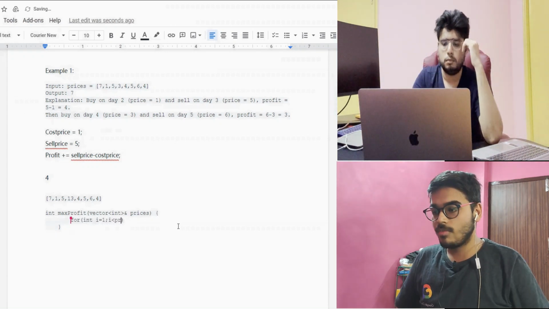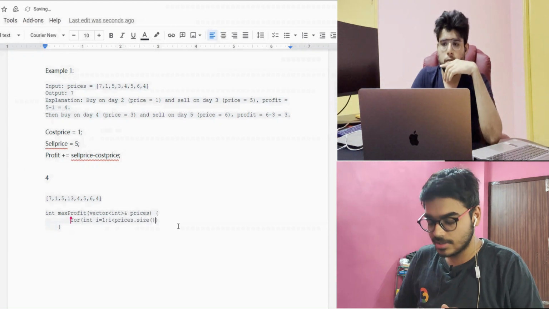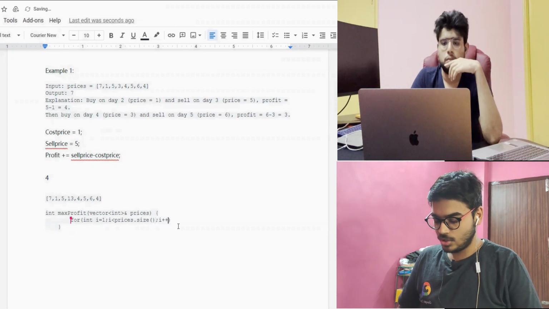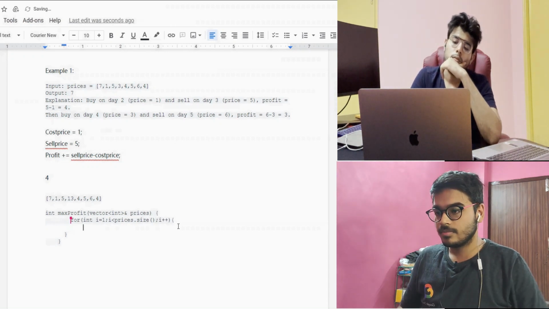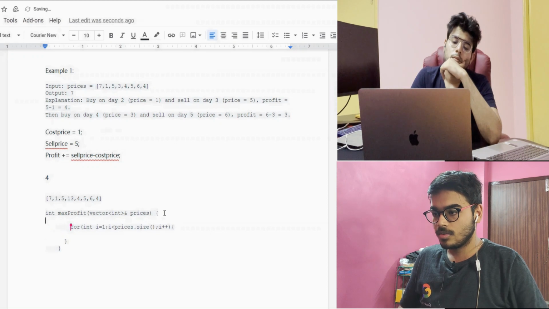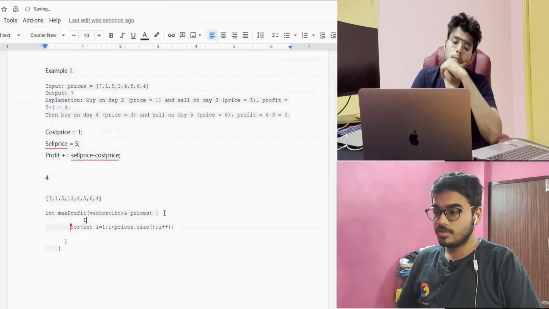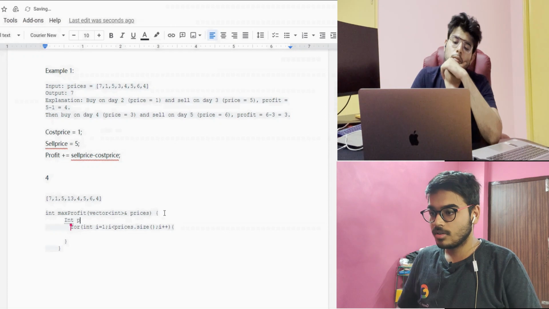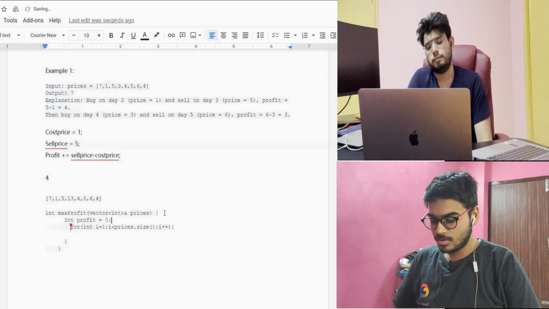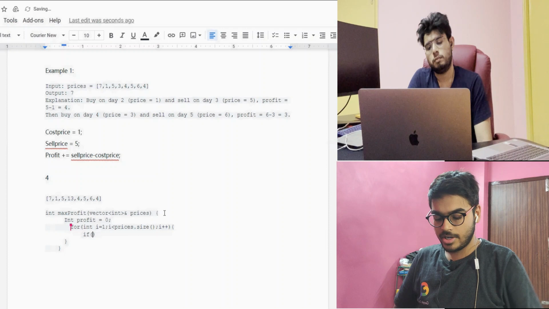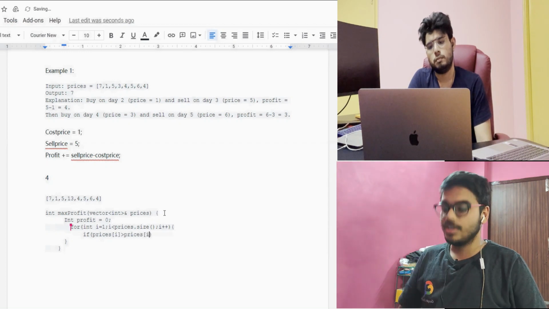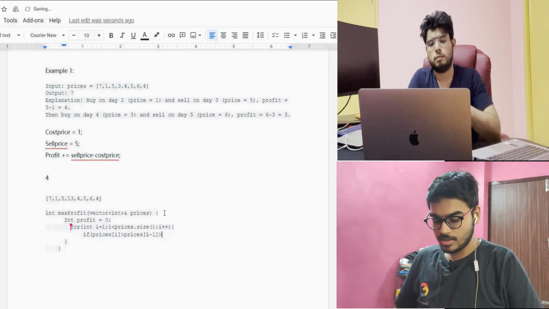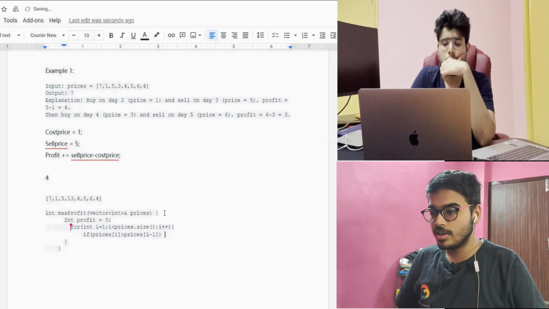So we are starting from i equals 1, while i is less than prices.size(), i++, and we are going to take one profit variable, profit as 0. Simply we are going to check if prices[i] is greater than prices[i - 1].